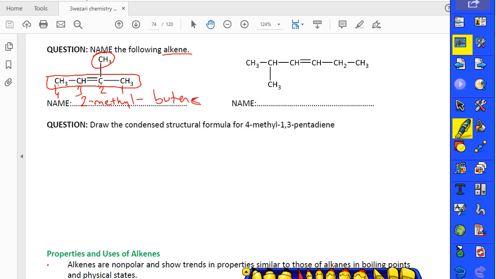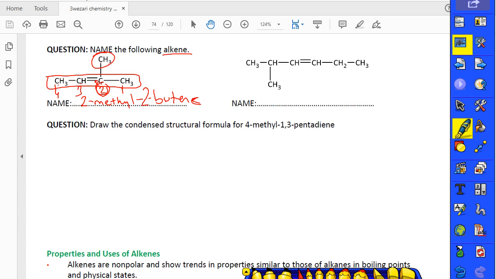Butene, yes, because it's the 4 carbon. But in which carbon is the double bond? 1, 2. So the double bond is on the second carbon. So 2-butene. Don't write 3, because you use the lowest number order. And you can start from 1, 2, 3. So the second carbon makes the double bond, after that the third carbon. So you can write 2-butene.